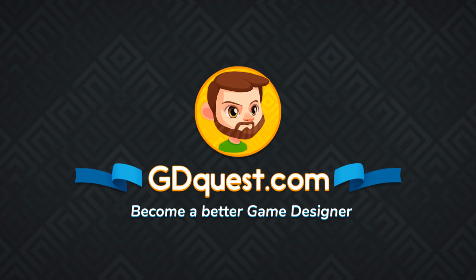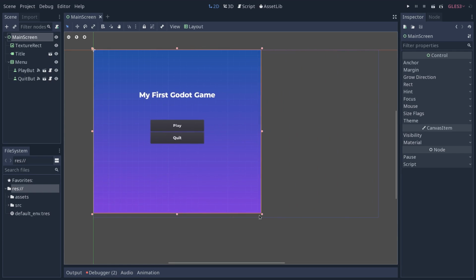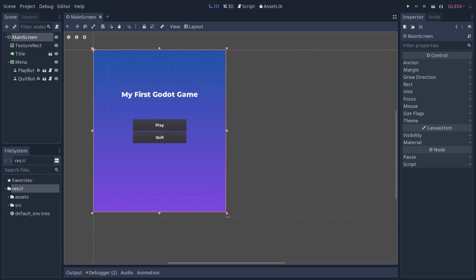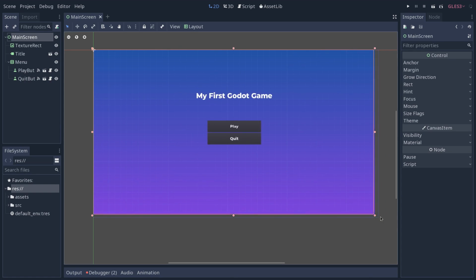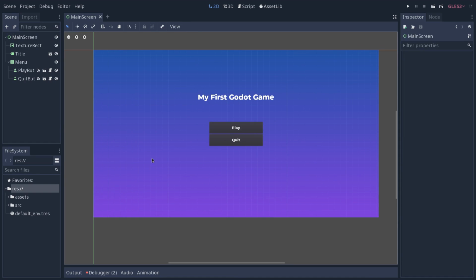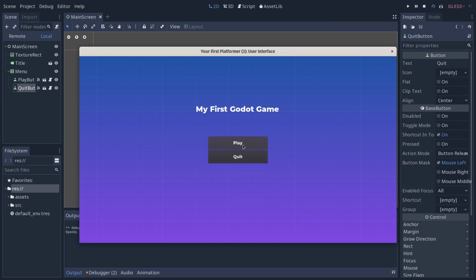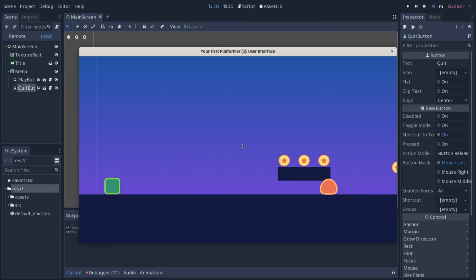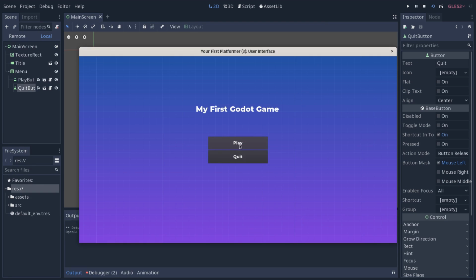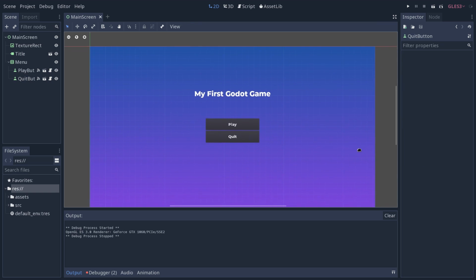In this first part, we're going to create our title screen, one that resizes fluidly depending on the screen that the player is playing with. Then we will create reusable UI components, so buttons that allow you to start the game, to change scene to be precise, and to quit your Godot game, your applications.